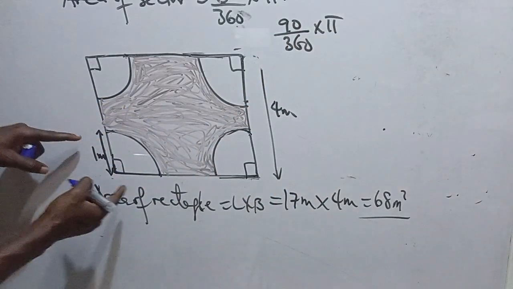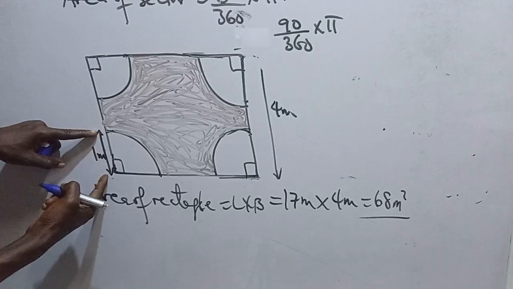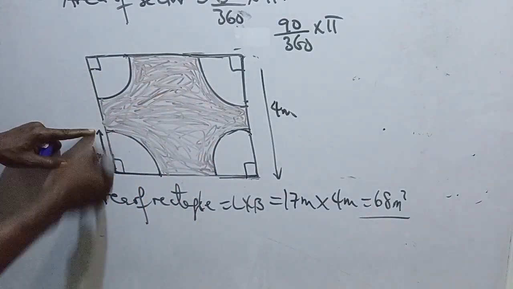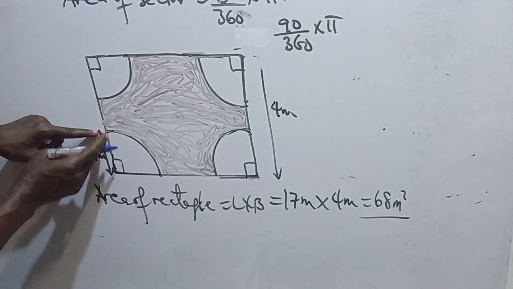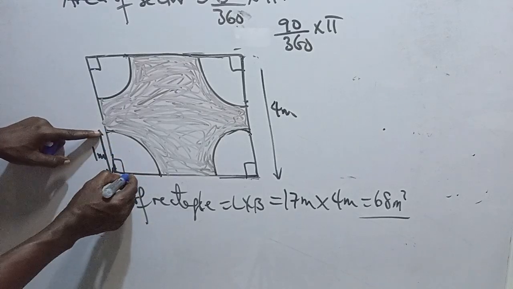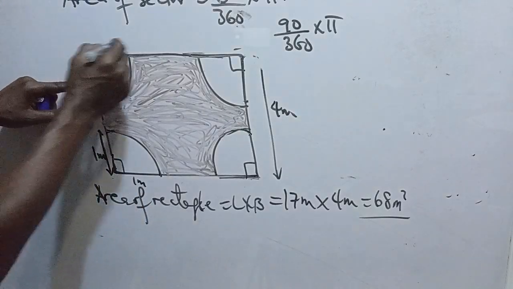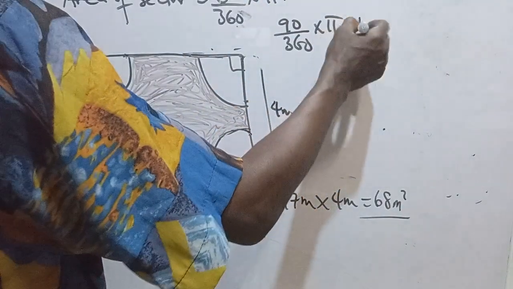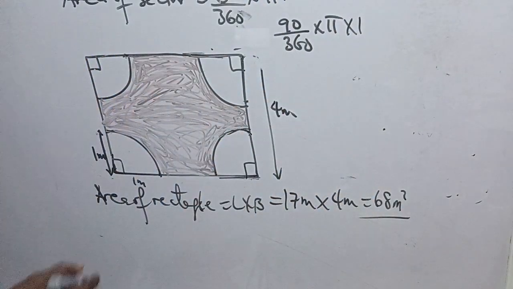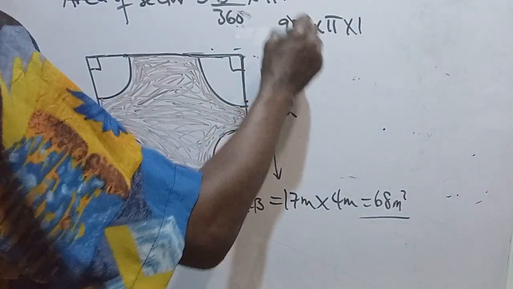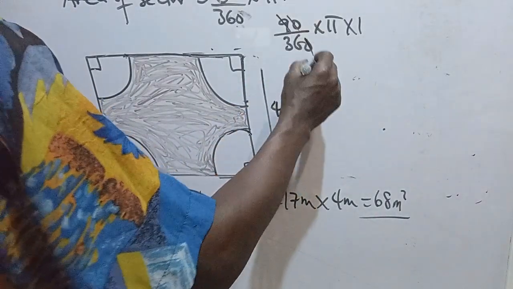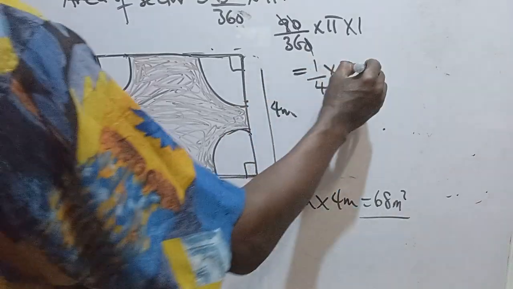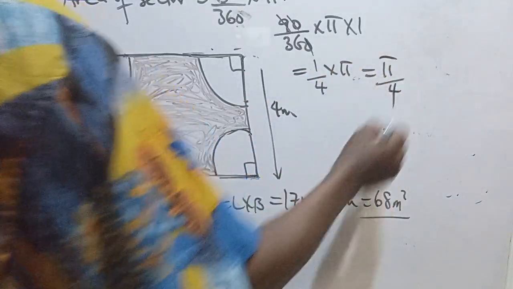Now, the radius, if you can see, you have been told that this is the radius. Although the sectors are not drawn to scale, they have the same value, they have the same area. So this is a radius, this is a radius, and each is 1 meter. So it's times 1 squared, and 1 squared is 1. I hope you understand that. The 0 cancels 0, you have 9 in 36, that's 1 over 4 times pi. So this was pi all over 4.